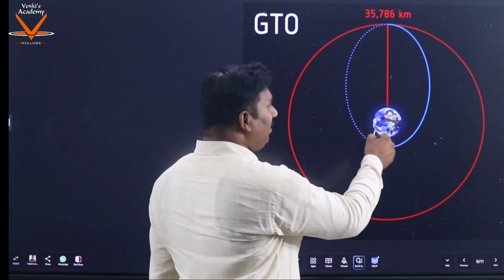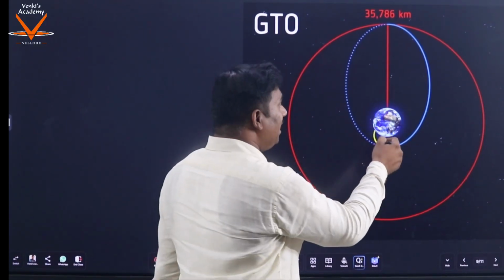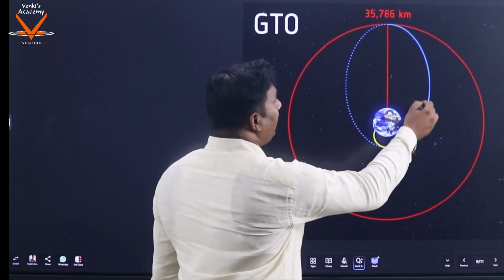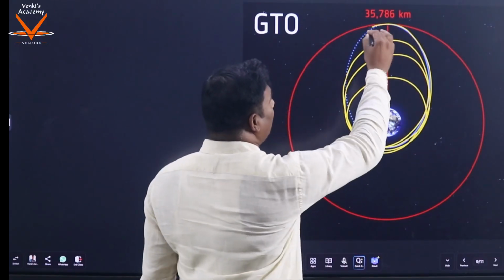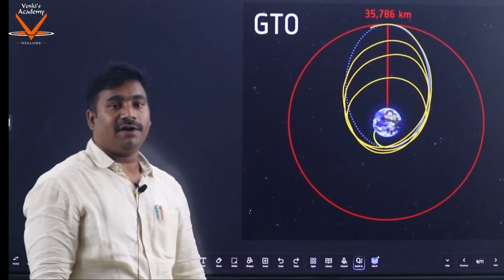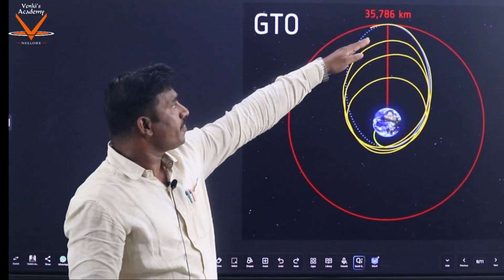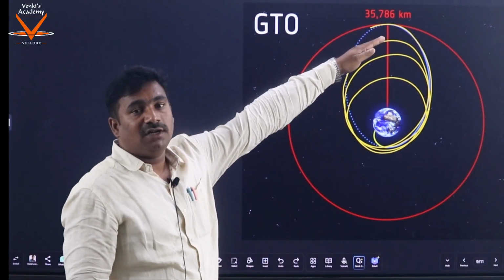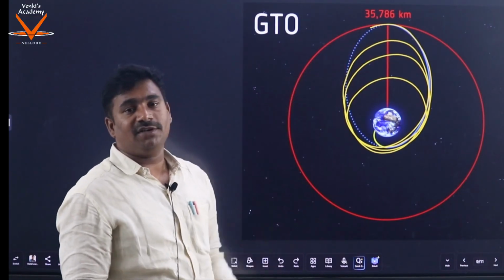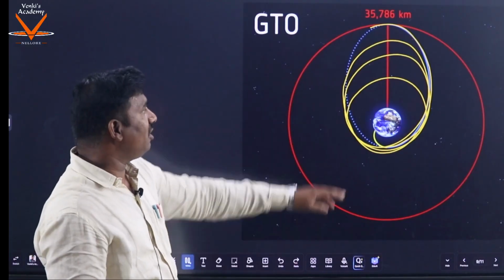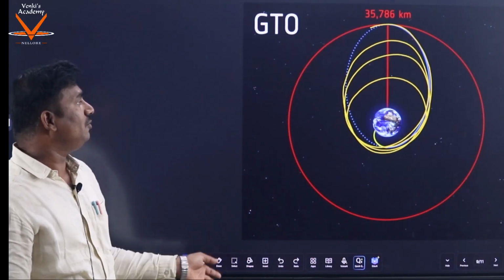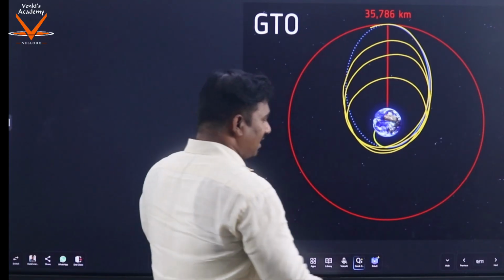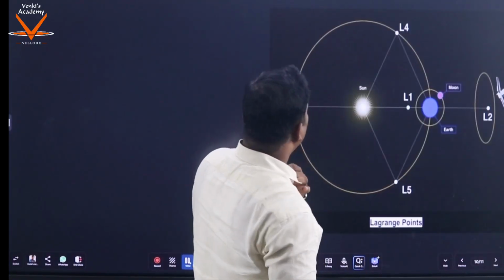With multiple maneuvers of the satellites, we raise the orbit again and again, and then we reach 35,786 kilometers. Once we achieve 35,786 kilometers, which is geostationary orbit, then we streamline it. This is how the geo transfer orbit works.